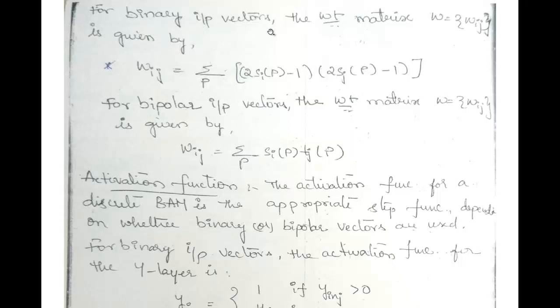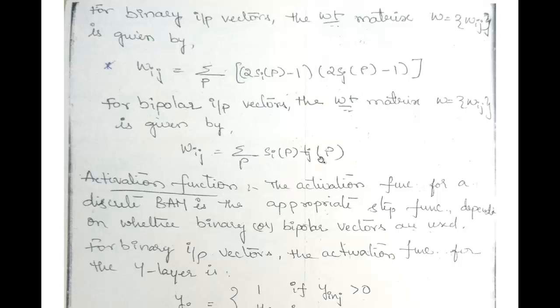For binary input vectors, the weight matrix W, with W_ij, is given by the summation over p of (2 s_i(p) minus 1)(2 t_j(p) minus 1). For bipolar input vectors, W_ij is given by the summation over p of s_i(p) t_j(p).